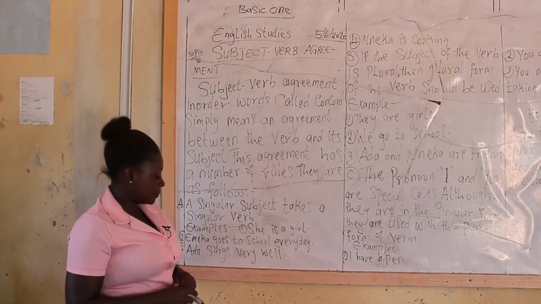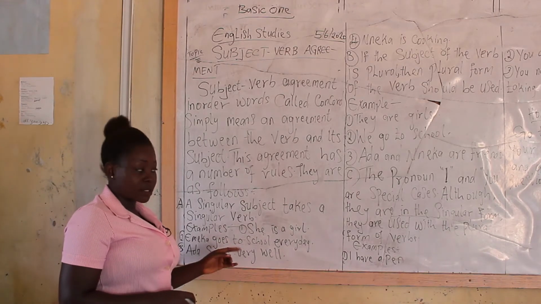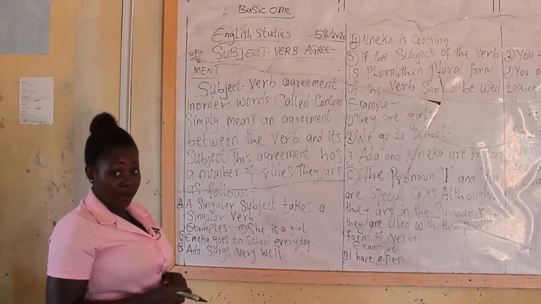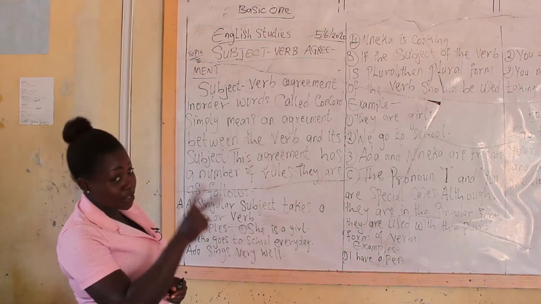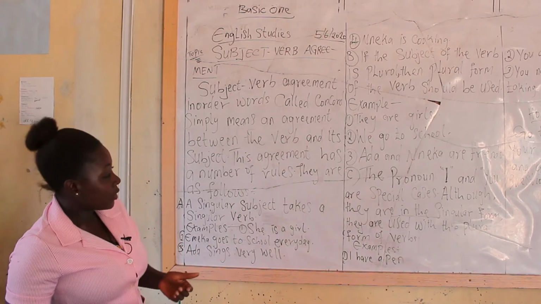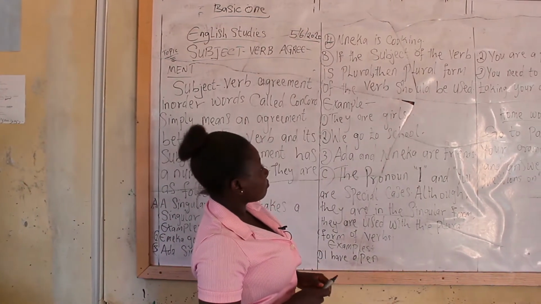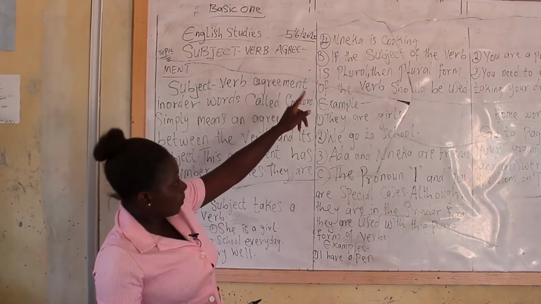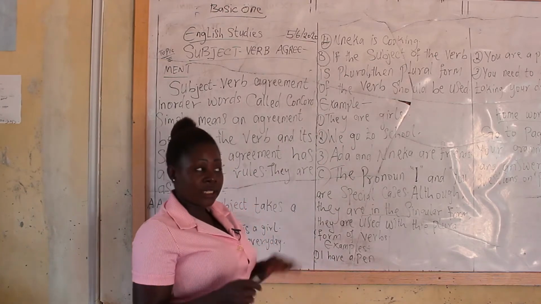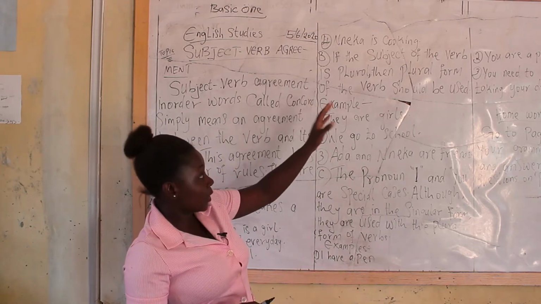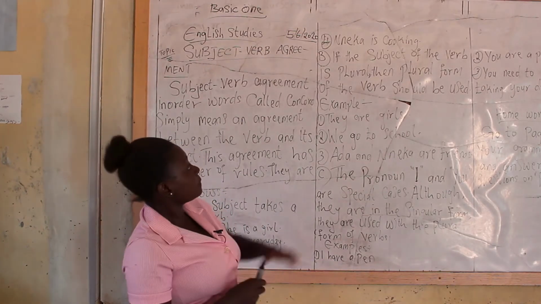Ada sings very well. Instead of sing, being in the plural, we now use what? Sings. Ada sings very well. I believe you remember that singular means 1, while plural means what? 2. Good. Shall we continue? Yes. Number 4, Nneka is cooking. The same thing that I explained here is happening over there. Nneka is talking about one person. Why is a singular form of a verb that follows the subject because it is referring to one, which is singular.